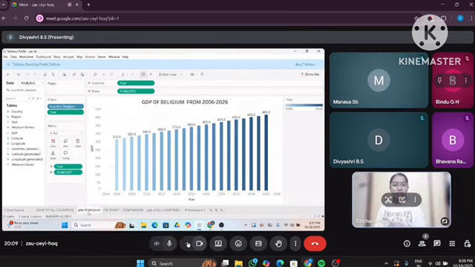So coming to the second graph, we have the graph which explains the GDP of Belgium from 2006 to 2026. This image is a data visualization graphic that includes a world map. The graphic is likely a concept or a template for a data analysis dashboard. The main visualization element is a stylised world map. There are various charts and data points surrounding the map, including a pie chart and a bar chart.